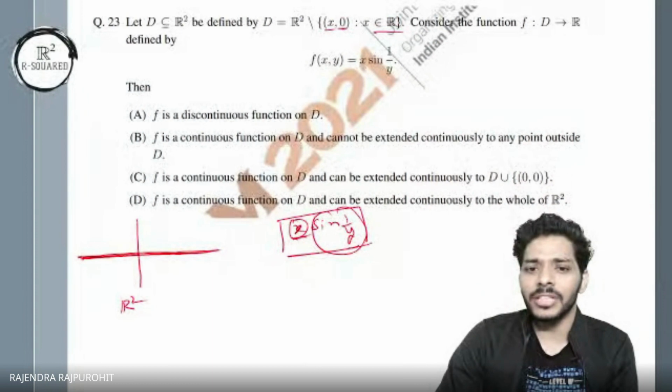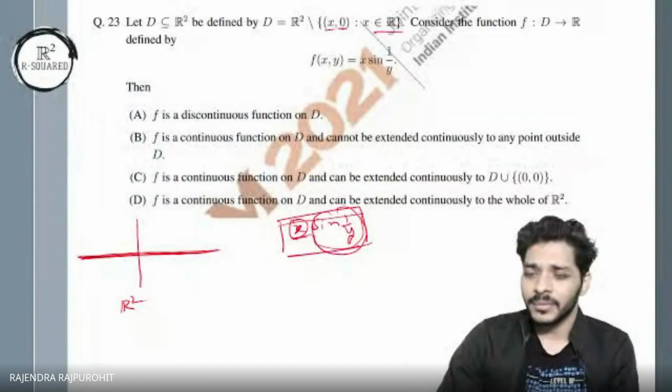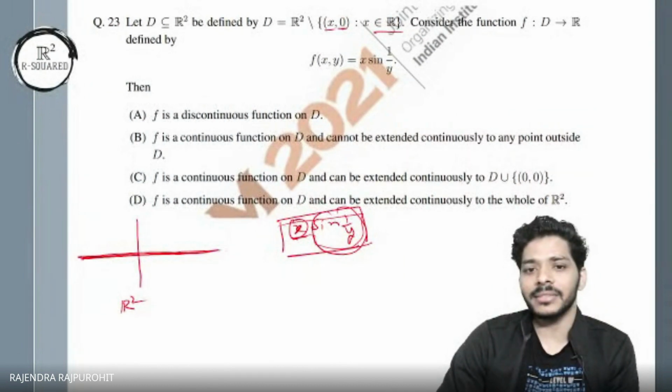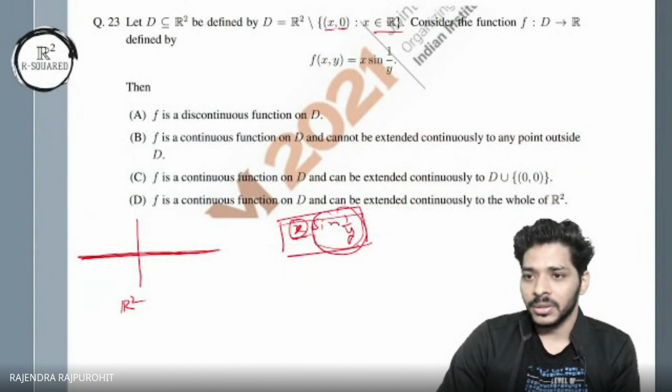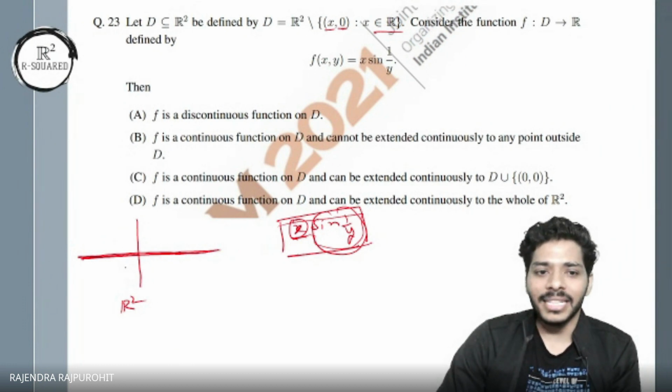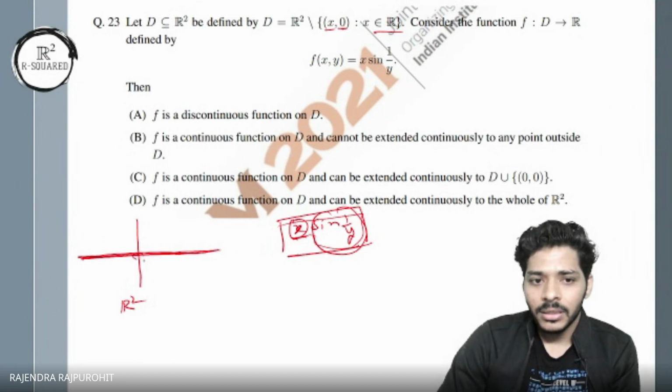So x sine 1 upon y has no problem at all. The only problem is when y becomes 0. If y is 0, then we have a problem, and y is 0 only on the x-axis.